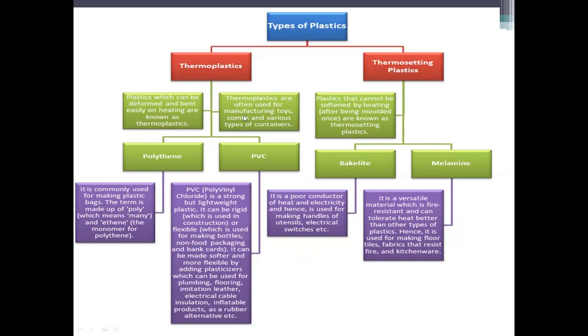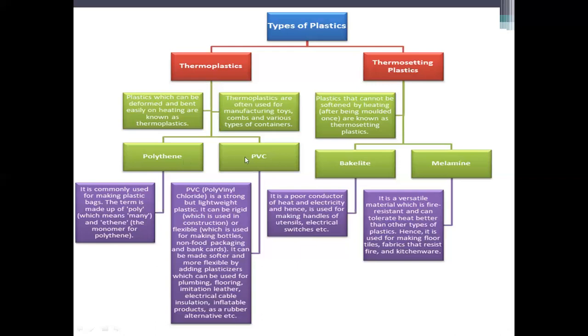So in containers, in toys, in different articles, the plastic is called thermoplastic, which can be remolded. Like polythene bags, which you get from grocery shops and vegetable vendors.